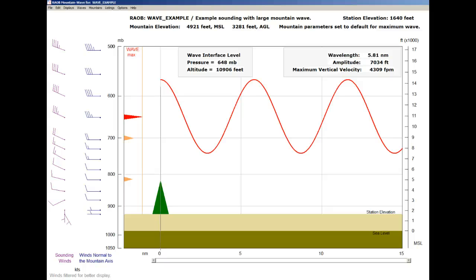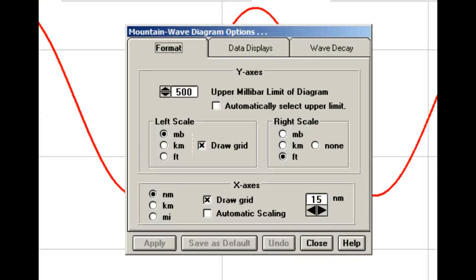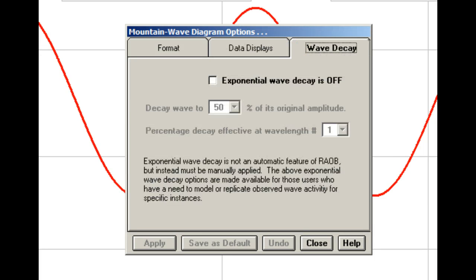As with all RAOB diagrams, you can access diagram options simply by right-clicking the mouse like this. The Format tab is pretty much self-explanatory with typical diagram scaling options. The Data Displays tab provides options for data units, while the Wave Decay tab, however, is unique to the Mountain Wave module.